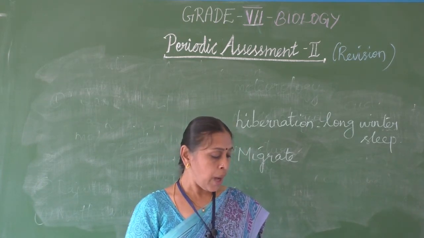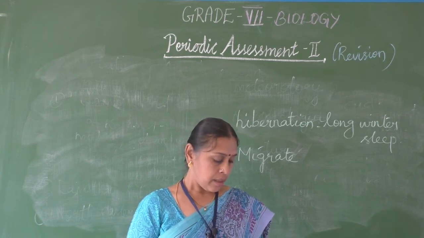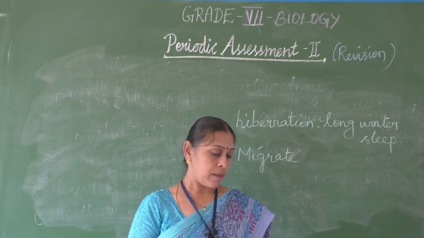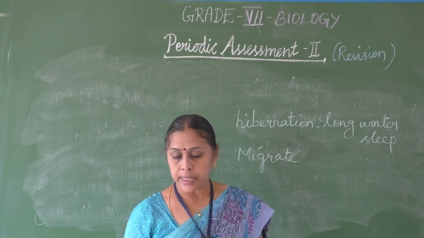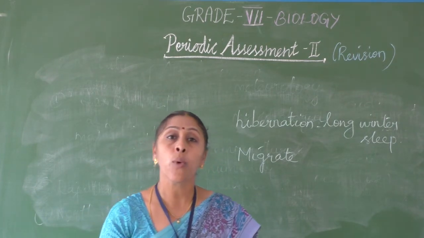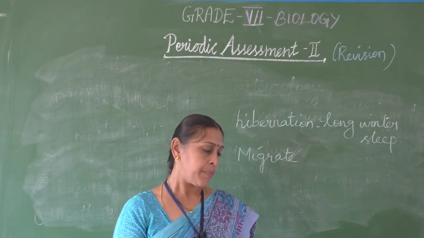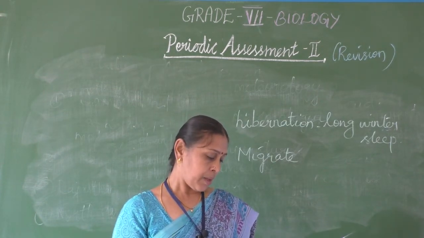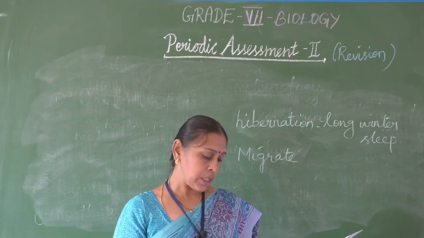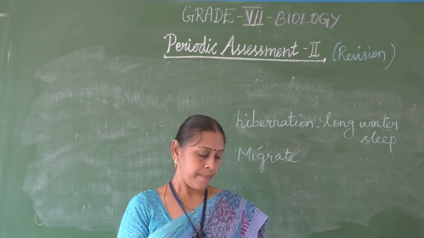Okay, so like this you have to answer the questions by thinking and reading the lessons. You have to revise both the worksheets which we have sent. From that also there is a chance for asking questions. So revise the worksheets also, the hearts given in that.